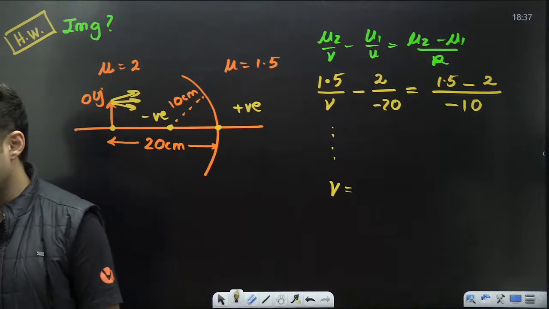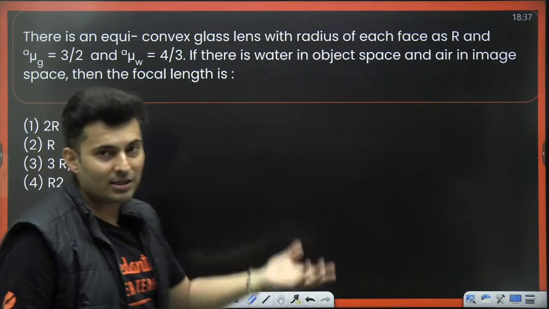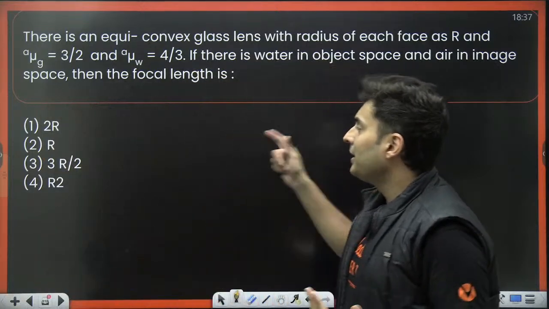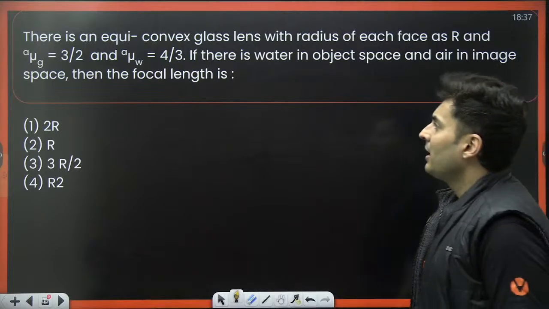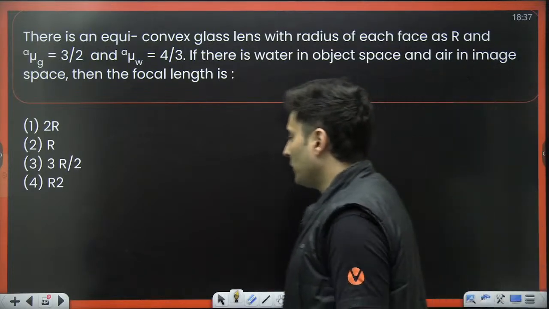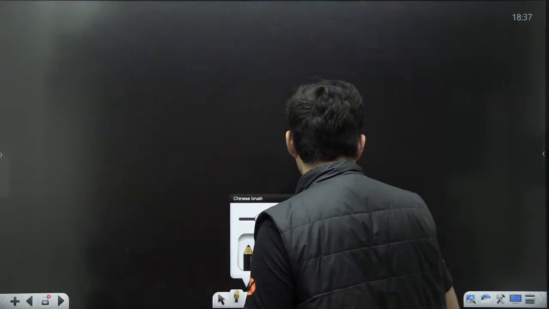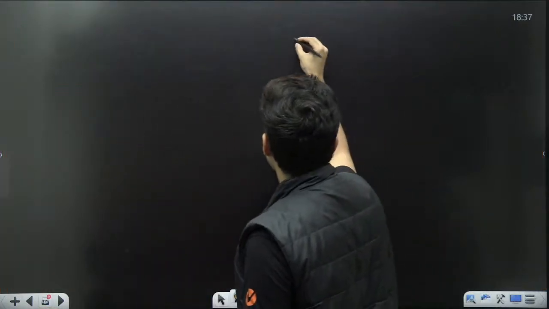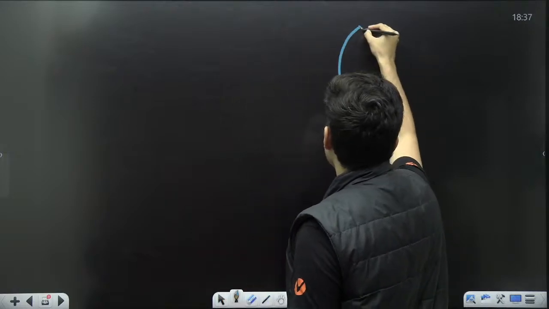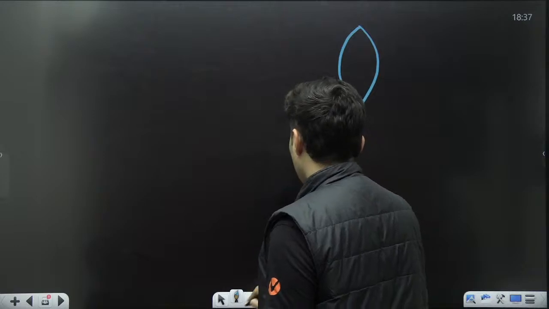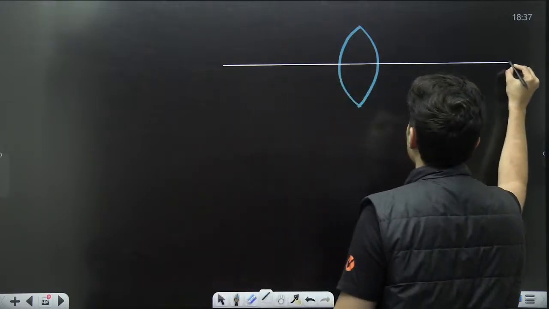Okay, that is something which I am leaving up to you. So let us do a little bit better question than that, and here it is. You can see an equiconvex glass lens with some radius, and the question is what is the focal length. For that, let us just draw an equiconvex lens. Let us also show the principal axis.